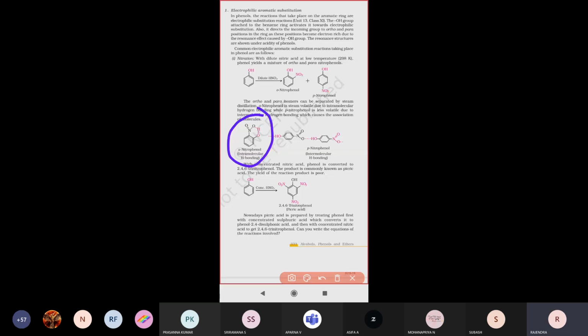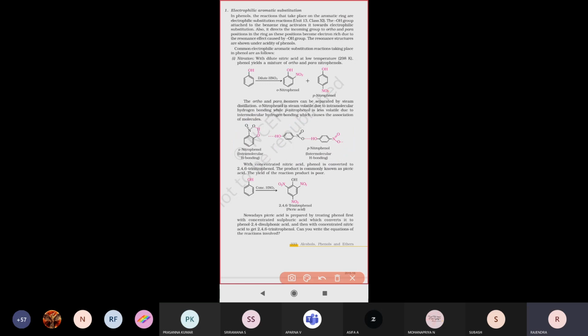Next one is intermolecular hydrogen bonding. Inter stands for two or more compounds. When the hydrogen bonding takes place between two or more compounds, that is called intermolecular hydrogen bonding. Intra means within, inter means more than that, right? So in orthonitrophenol, intramolecular hydrogen bonding takes place. But paranitrophenol forms intermolecular hydrogen bonding, right? Those words only you have to keep in mind.